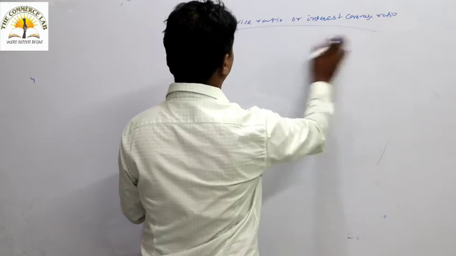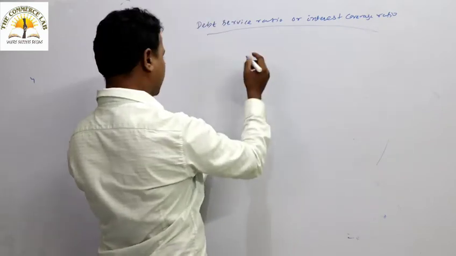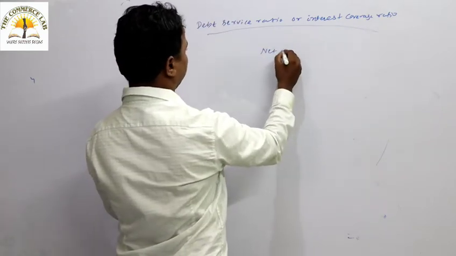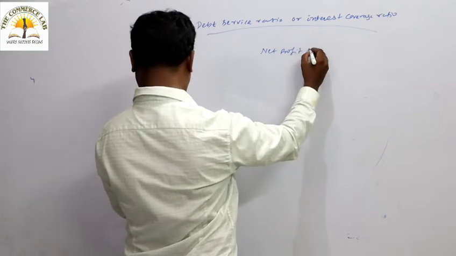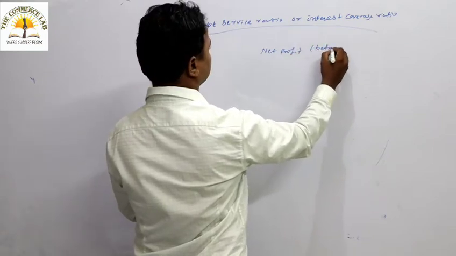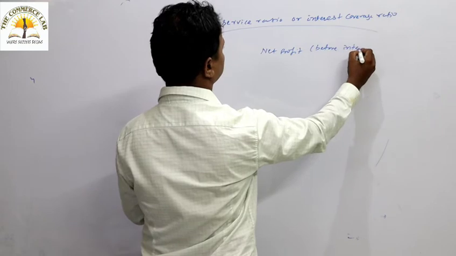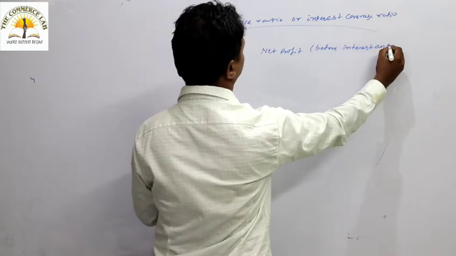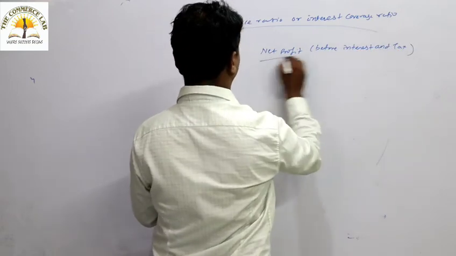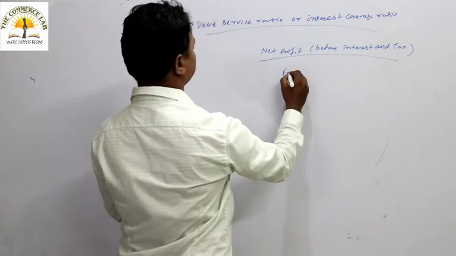The formula of debt service ratio or interest coverage ratio is net profit before interest and tax divided by fixed interest charges.